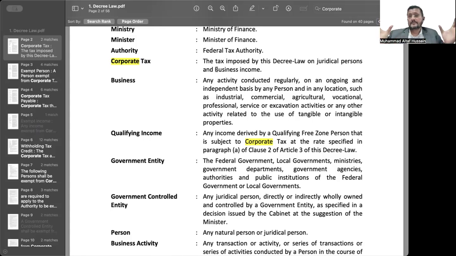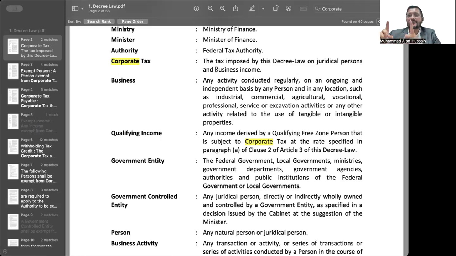So corporate would ordinarily mean that natural persons like you and me should ideally be out of the scope of this law because it is only a corporate tax law. But the reality is that natural persons, if they're earning business income, then they are subject to this corporate tax law. So these 2 points are very interesting points that you should note.